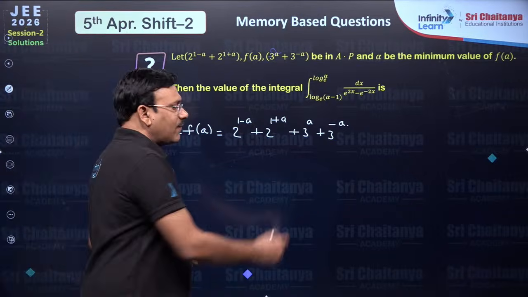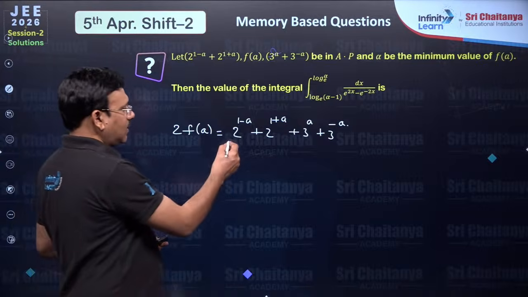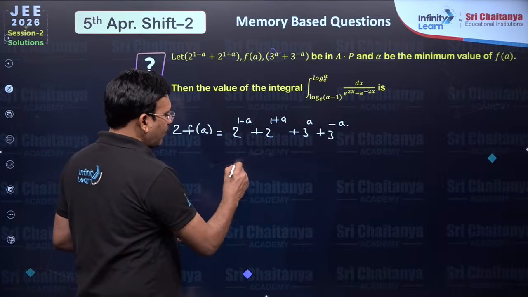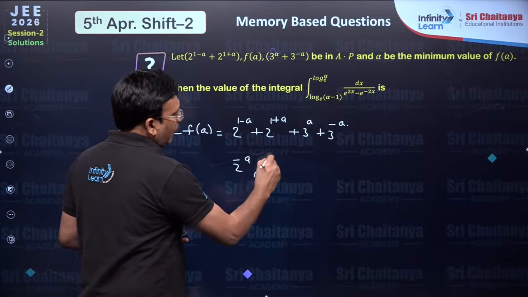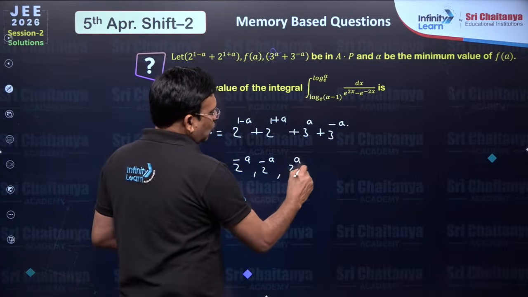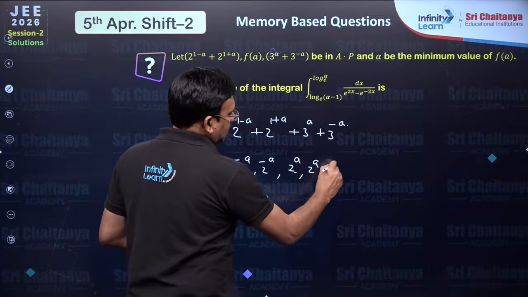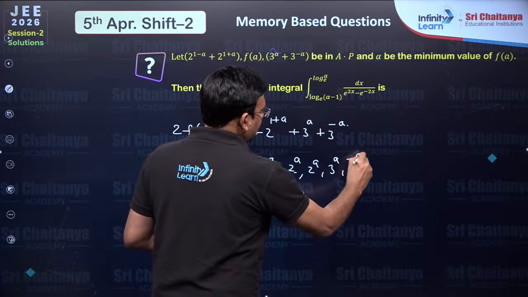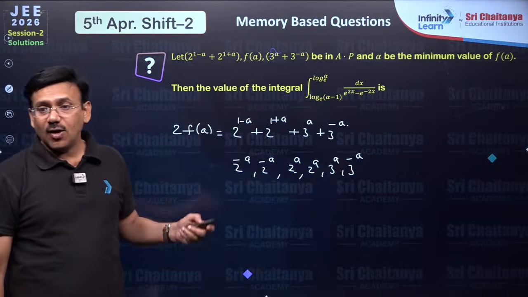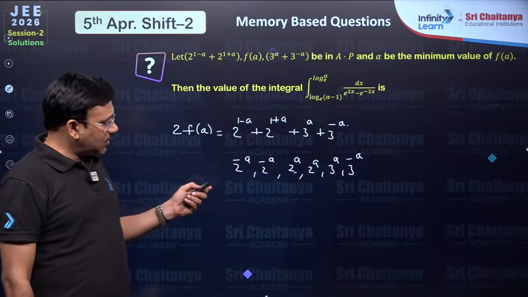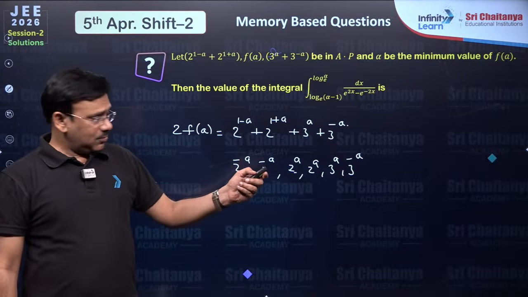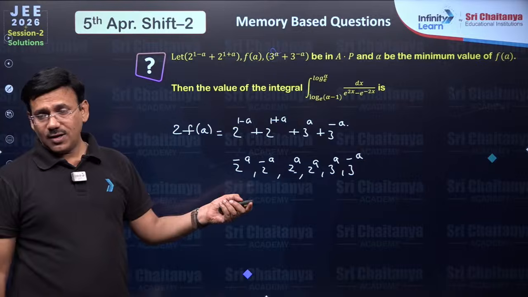To find the minimum value, apply the AM-GM inequality. You take 2 power minus a two times, 2 power a two times, 3 power a, 3 power minus a, because to apply AM-GM inequality all must be positive. Not only that, equality must hold. When a is 0, all are equal to 1.